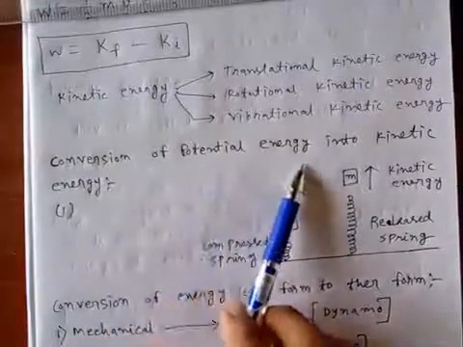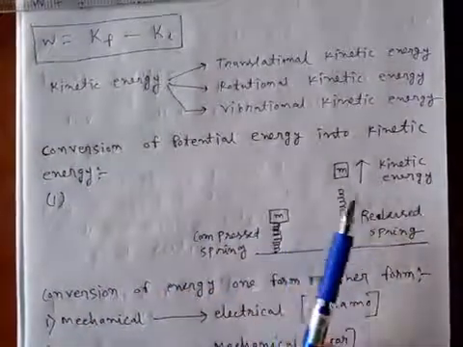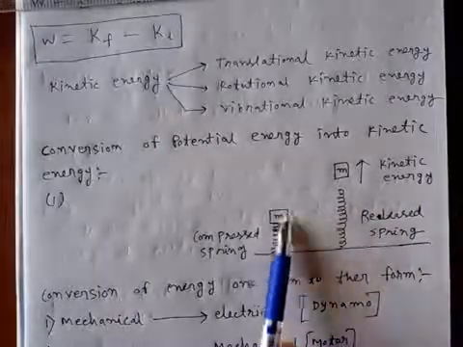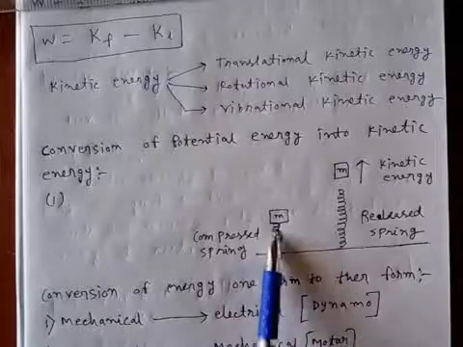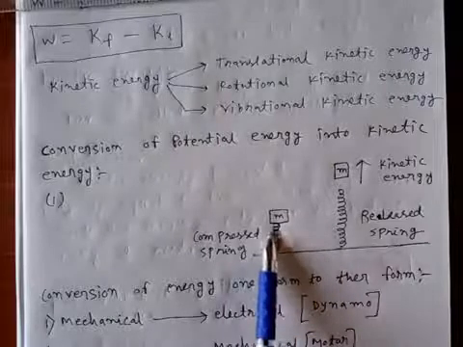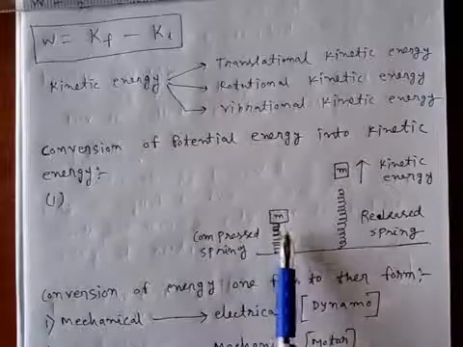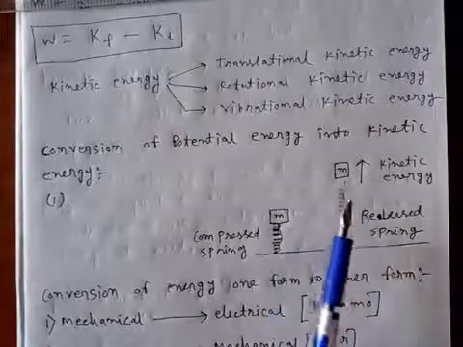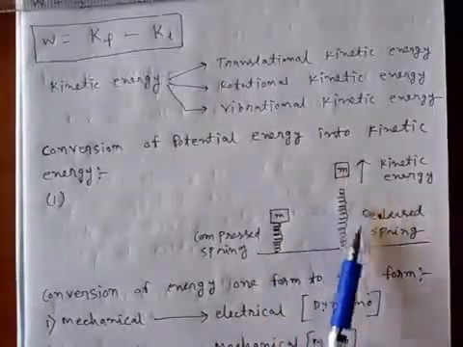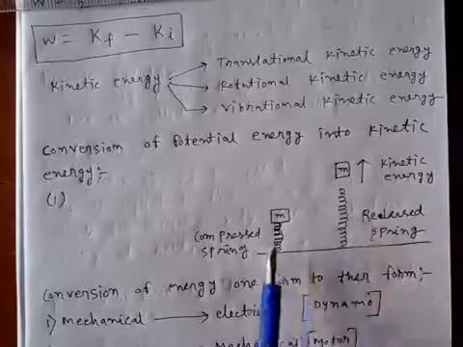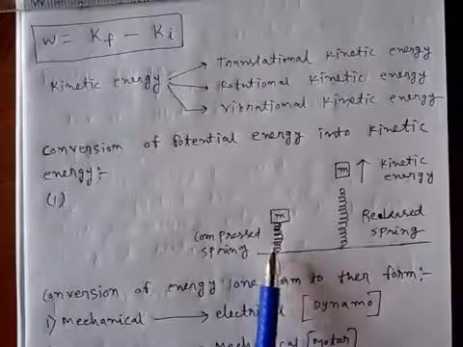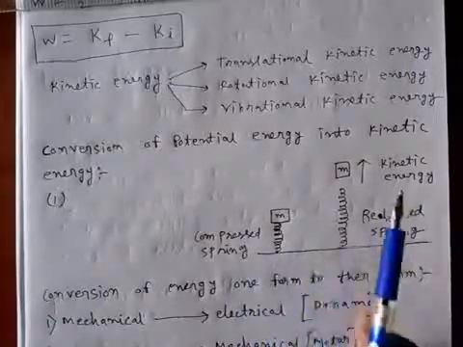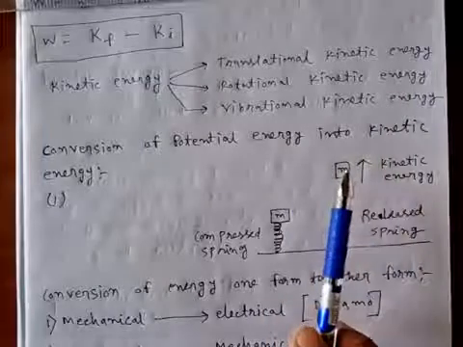Now, conversion of potential energy into kinetic energy. We know potential energy always converts into kinetic energy. Here I am taking a simple example. Suppose this is a compressed spring and a mass m is put on the compressed spring. When the spring is released, we see that the mass jumps up and gets some kinetic energy. That kinetic energy comes from the potential energy stored in the compressed spring in the form of elastic potential energy, which just converts into kinetic energy of that small mass m.